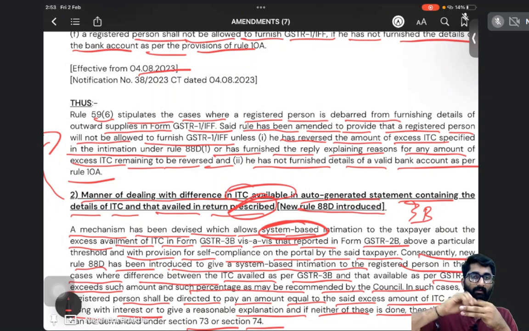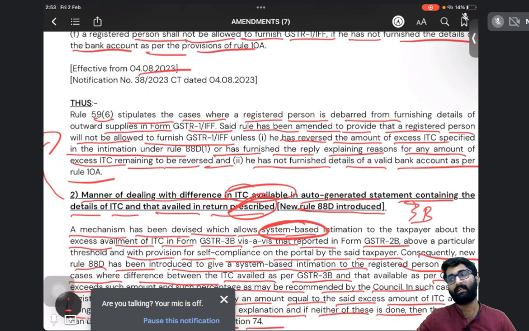Number 1: if you have not filed 3B for the previous period, that is the previous month, then you cannot furnish the things in GSTR 1 for this month. Number 2: if you are a QRMP taxpayer and have not filed GSTR 3B for the previous period, then in this period you cannot put anything in GSTR 1 or IFF. Number 3: if you are not following rule 88C.